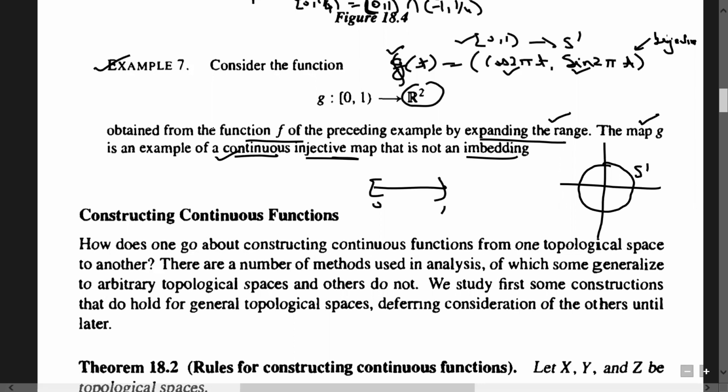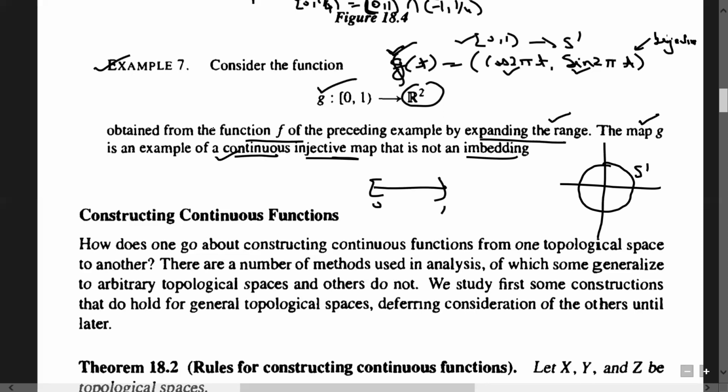Now we are expanding its range. In place of S1 we have taken R2. So if we restrict the codomain such that it lies within the range set, or if we expand the codomain such that it contains the range set, then such a restriction of a map is always continuous. This is the reason why G is also continuous. We will come to the proof later, for now I have only read the statement.